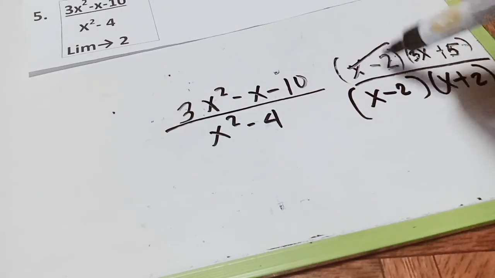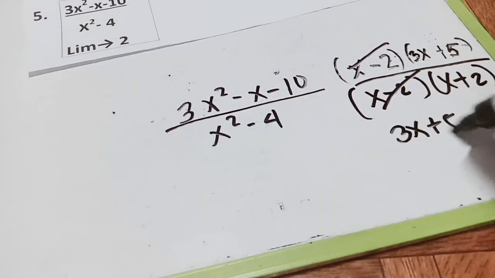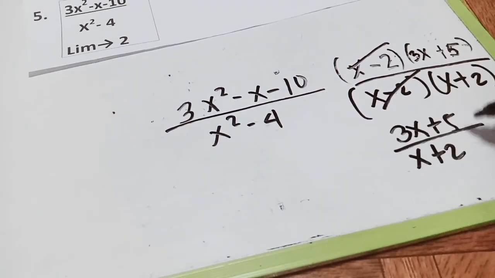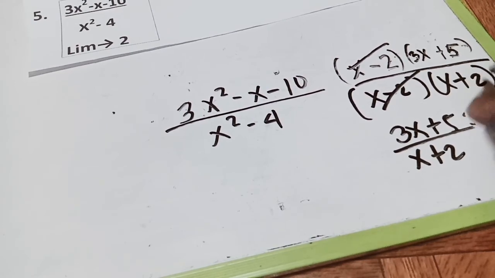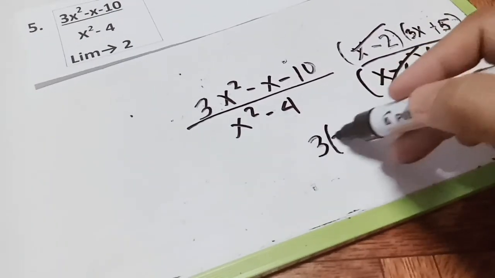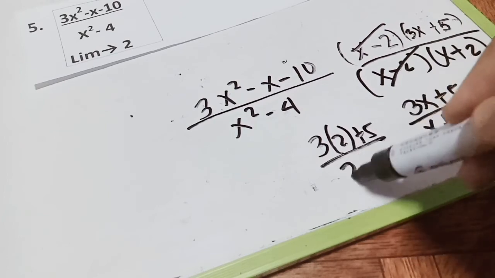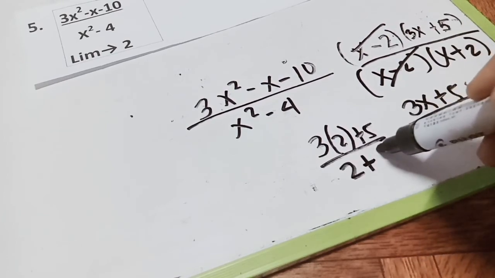So we need to cancel out this one. So the remaining will be 3x plus 5 over x plus 2, and then we will substitute 2. Let's try to substitute 3 times 2 plus 5, and then 2 plus 2.